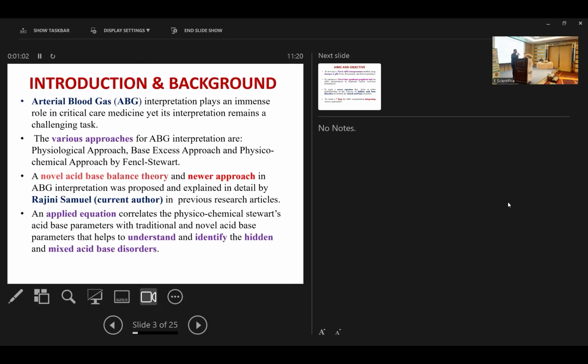ABG, as all of you know, plays an immense role in the ICU. Various approaches are there. The commonly used approaches are the physical approach, the physiological approach using bicarbonate and PCO2, the carbonic acid approach, the base excess approach using standard base excess, and the physico-chemical approach by Fencl-Stewart. Stewart's approach is used to identify the causative mechanism of acid-base disturbances. I have proposed a novel acid-base balance theory and a newer approach in ABG interpretation, and also formulated a newer equation to understand and identify the hidden and mixed acid-base disturbances.